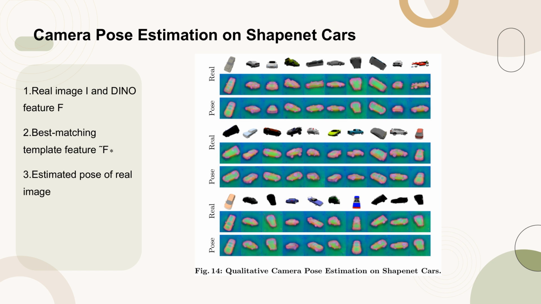The second row shows the best matching template feature F**, which indicates the estimated pose of the real image. This figure demonstrates the effectiveness of the method in accurately estimating camera poses, despite the lack of significant scale and in-plane rotation variations in the ShapeNet Cars dataset.